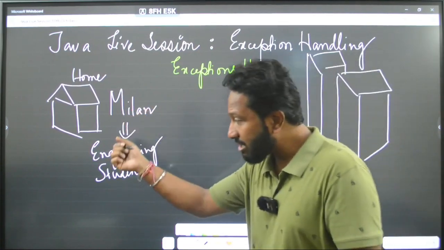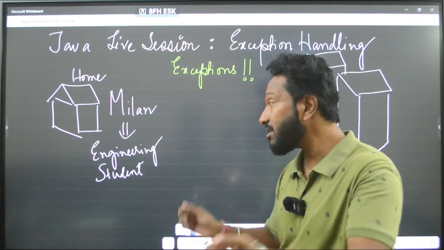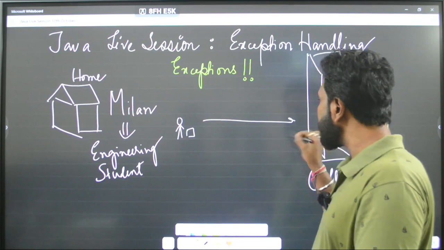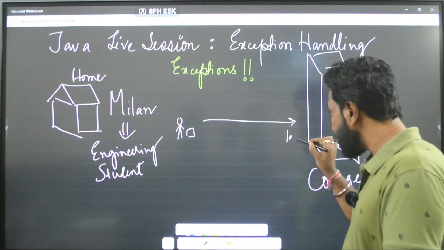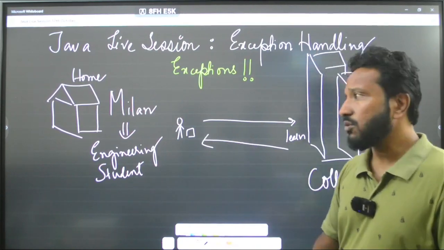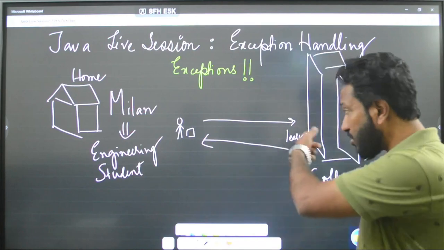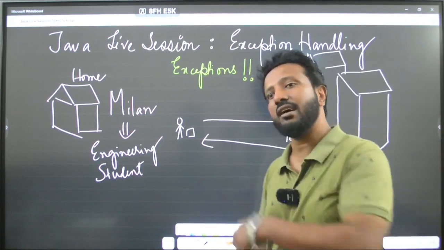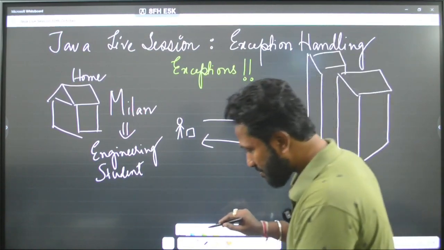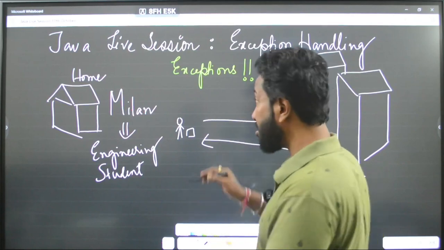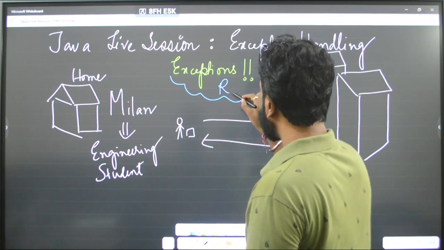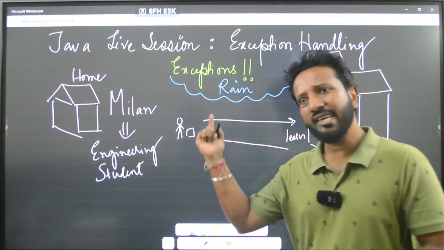So Milan is an engineering student whose day-to-day task is to go to the college, learn, and come back. Normal flow. Wake up in the morning, get ready, go to the college, learn something, and come back in the afternoon. Very simple. But sometimes it can rain, right?